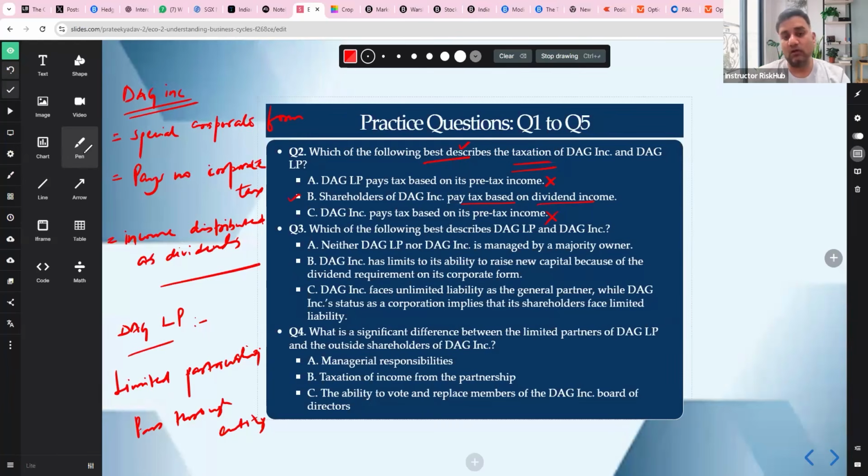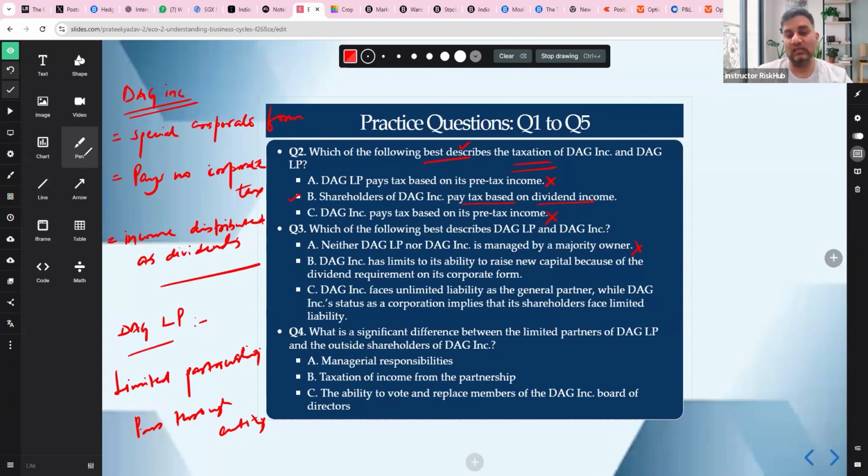Then you talk about the description of DAG LP and DAG Inc. If you go back and see the question, it is given that DAG Inc. is the general partner of DAG LP. The general partner has unlimited liability. DAG Inc. shareholders have limited liability. So neither DAG LP nor DAG Inc. is managed by a majority owner.